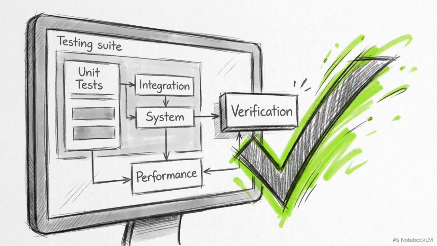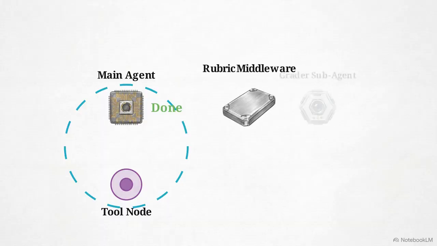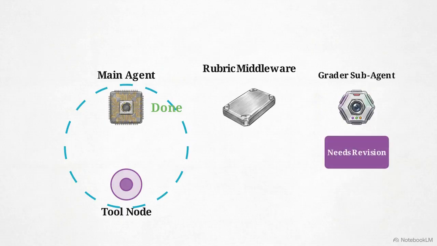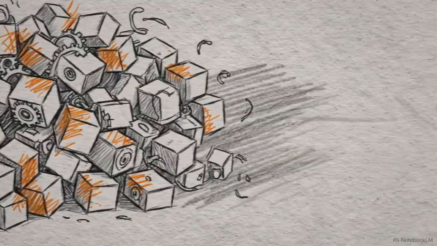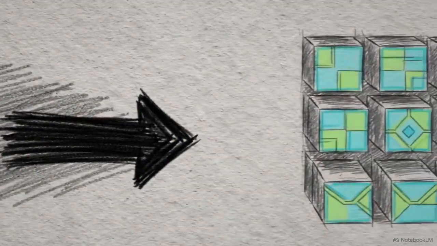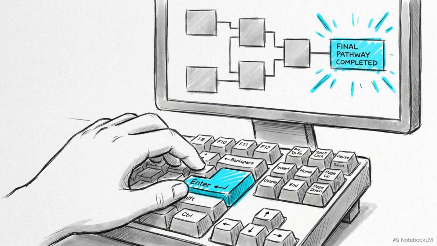To safely terminate an unbounded loop, the system requires a programmatic gate to check the work before it accepts a final answer. Deep Agents addresses this with rubric middleware. When the main agent signals completion, a grader subagent evaluates the transcript. If it fails, the grader issues a needs revision verdict, injecting feedback into the history and forcing the main agent to resume. A production agent harness is not measured by the quantity of function tools it provides, but by the rigidity of its middleware. It wrests control of state, context, and termination away from the LLM, placing it exactly where it belongs.